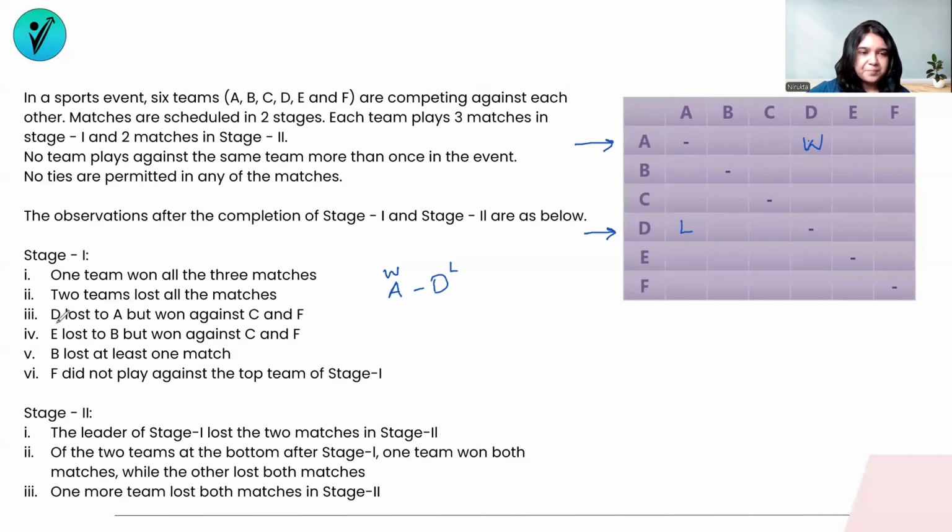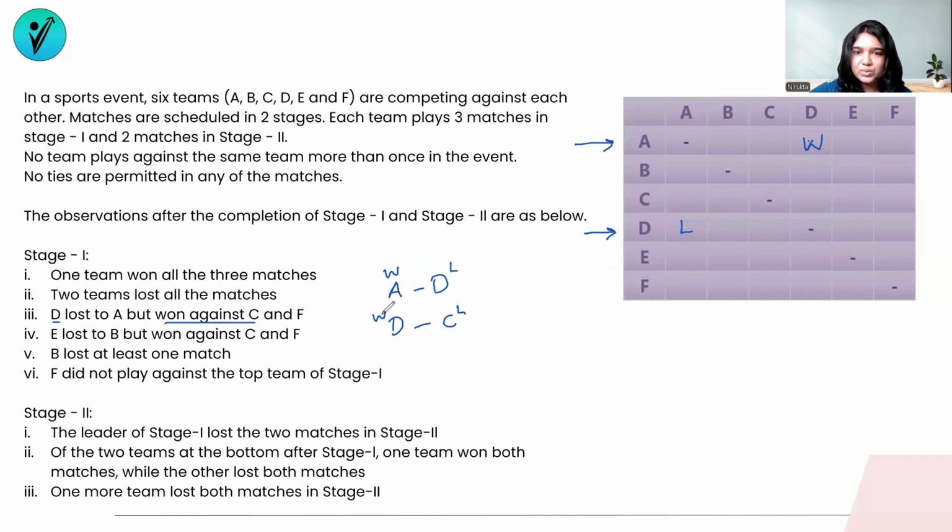Next up, we have D has lost to A, but won against C. That means they are still talking about D. They have said D has won against C. So now we need to find the match between D and C. And we know that D has won against C. That means C has lost against D. We know that there are no ties, so that is out of perspective. It's all about wins and losses.